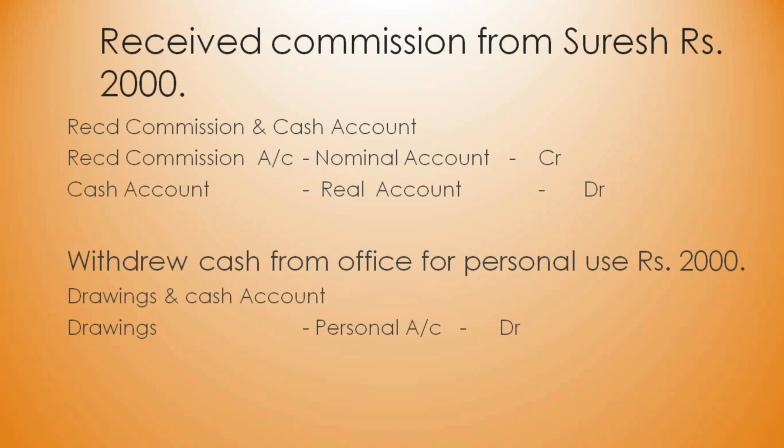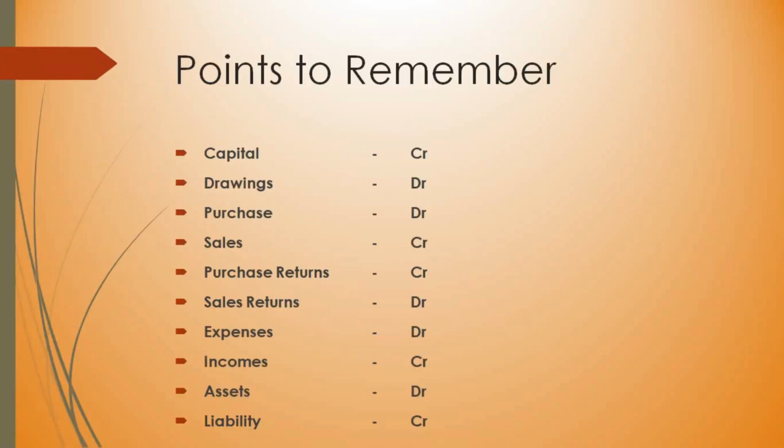Here the owner is receiving money. He takes money from here. So he is not the giver. He takes money. He receives money. That's why it is on the debit side. And cash is real account. Cash goes outside, and that's why we are going to enter it on the credit side. So from the above transaction, come to a conclusion that in case of capital, owner is a giver, and in case of drawings, owner is a receiver. So that's why capital is on the credit side and drawings is on the debit side.